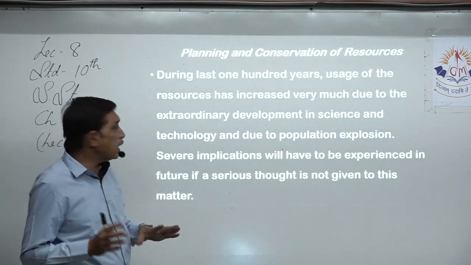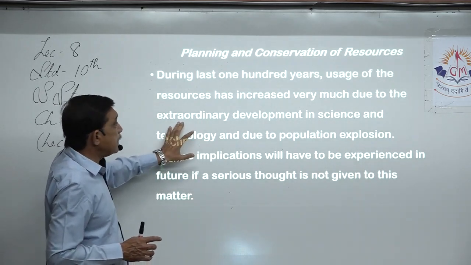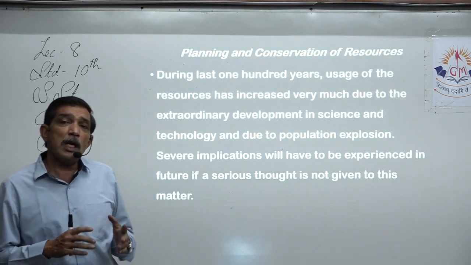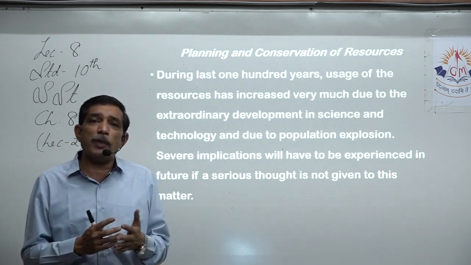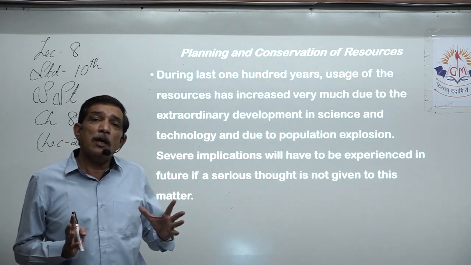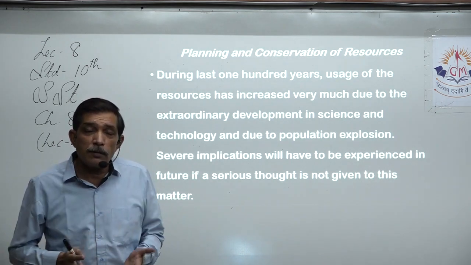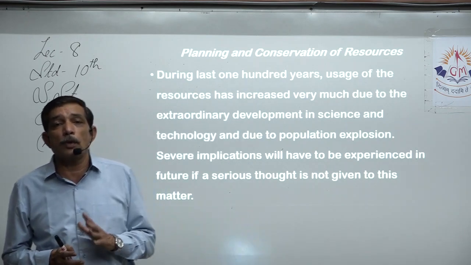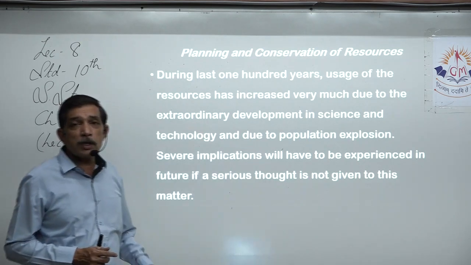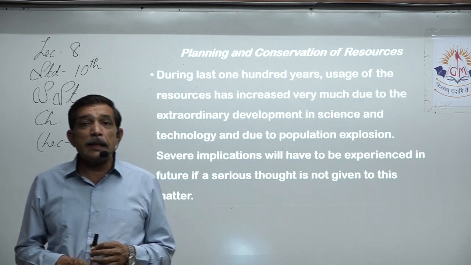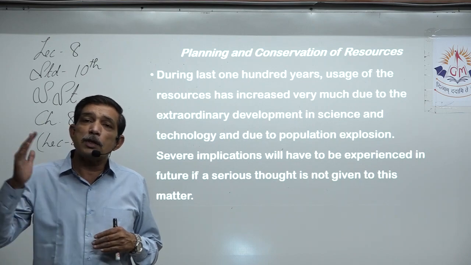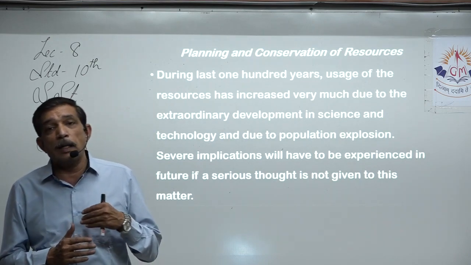It has some basic reasons. The first basic reason is extraordinary development in the field of science and technology, where inventions kept on happening, and new things were invented, more usability of those things was there, and that is why we needed more production of that thing, and that is why the resources were used in producing it. So extraordinary development in science and technology. Second, due to population explosion, 1900 and later we saw a huge rise in the population of the world, especially after 1950.